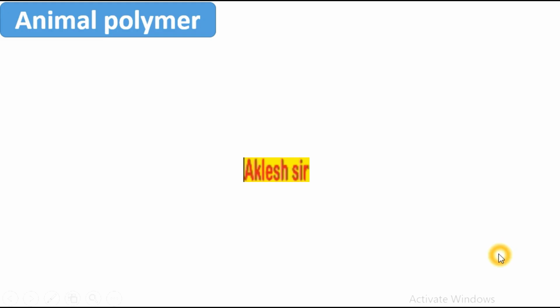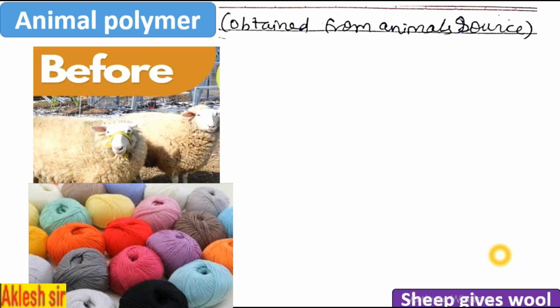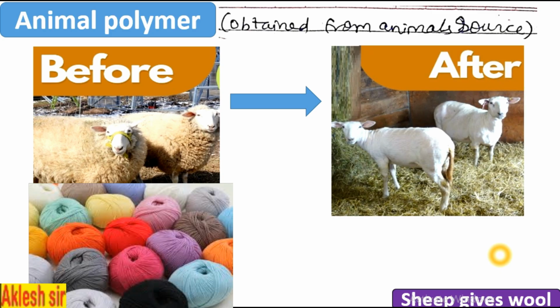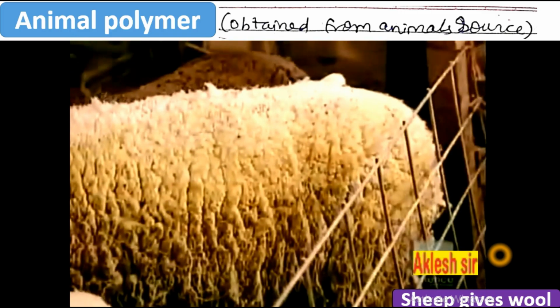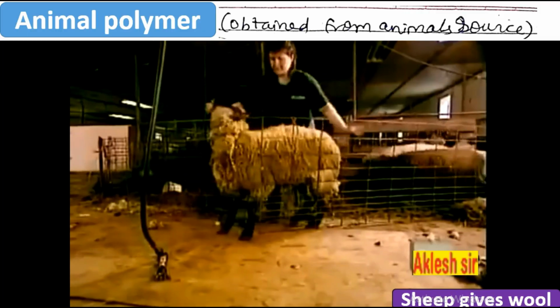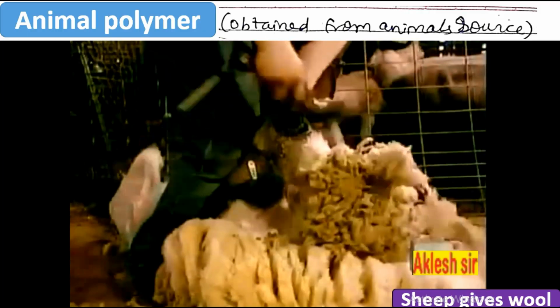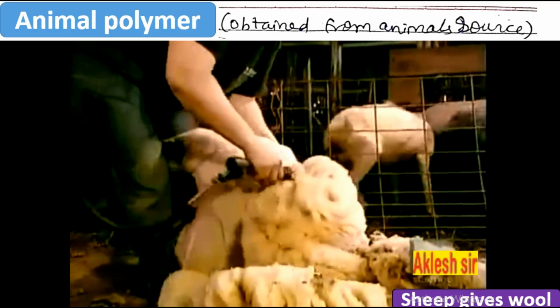Animal polymers. These are derived from animal sources. For example, wool is obtained from the hair of sheep. Before the wool was cut from the sheep, it looked like this. After cutting the wool from the sheep, it looked like this. Ideal for clothing like sweaters and coats. Sheep shearers use power shears. This grading is based on length, color, waviness, and fineness.